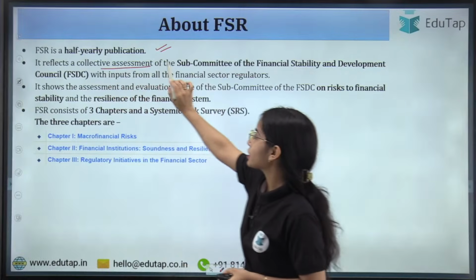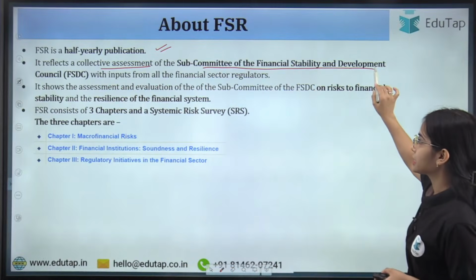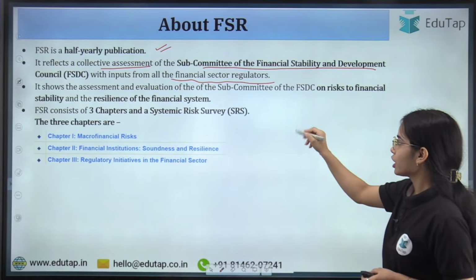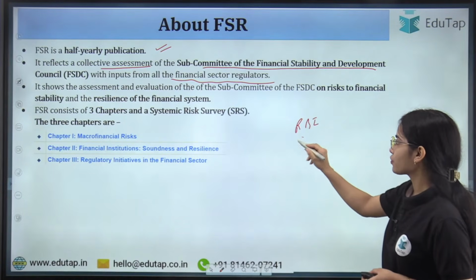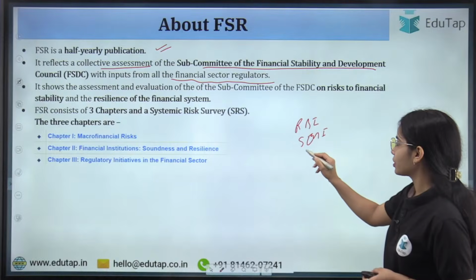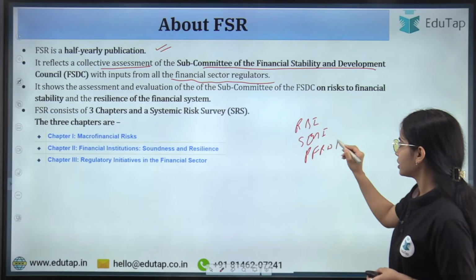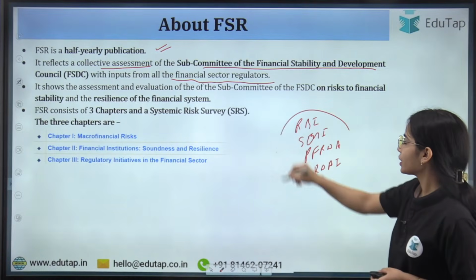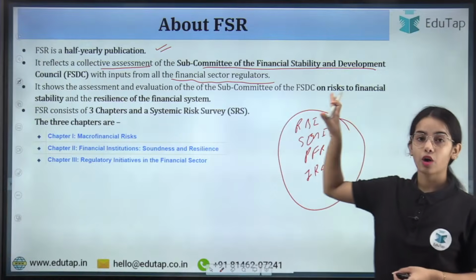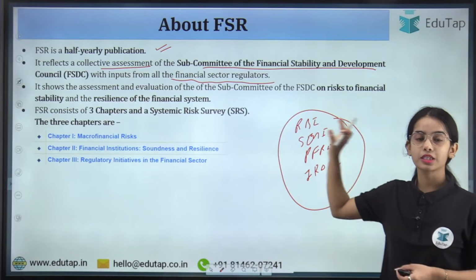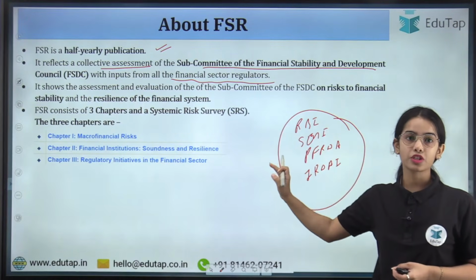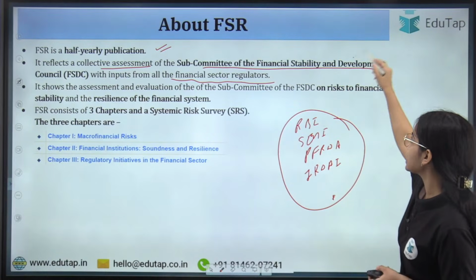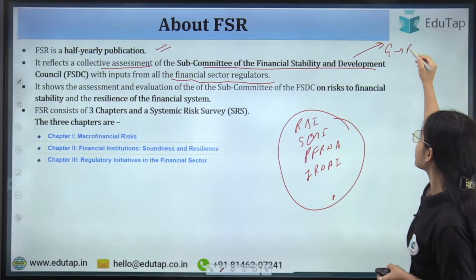It reflects the collective assessment of the subcommittee of the FSDC with inputs from all the financial sector regulators, inputs from the Reserve Bank of India, inputs from the SEBI, inputs from the PFRDA, as well as from the IRDAI. Okay, so you can understand that the subcommittee of the Financial Stability and Development Council consists of the chairman of the SEBI, the chairman of PFRDA, the chairman of the IRDAI, and the subcommittee is headed by the Governor of the Reserve Bank of India.